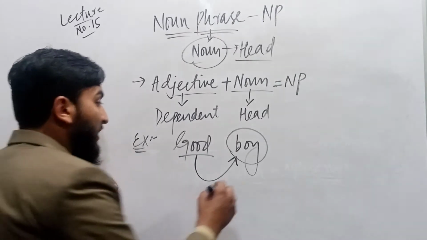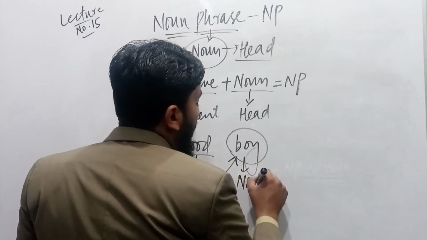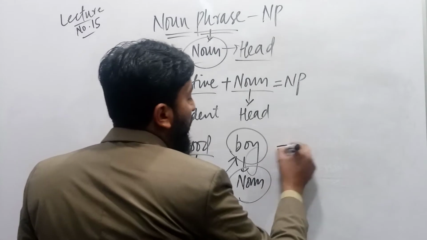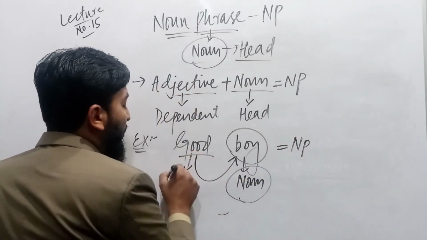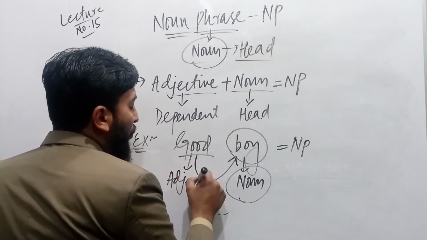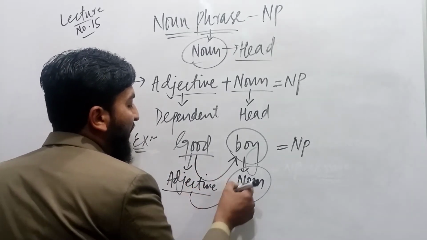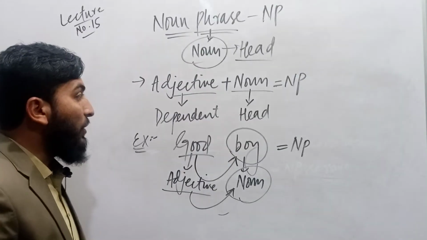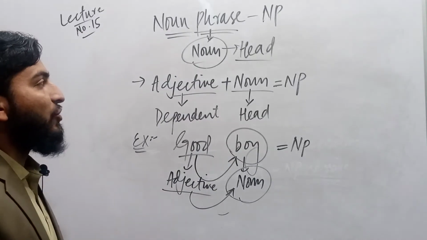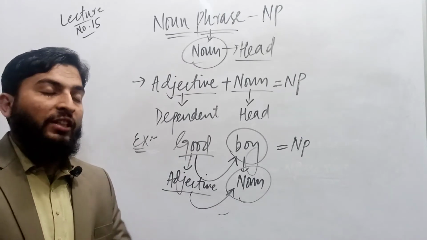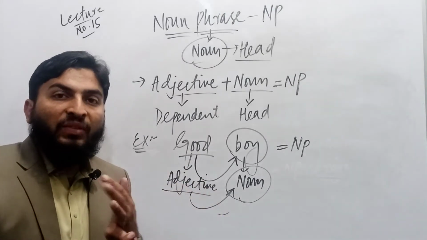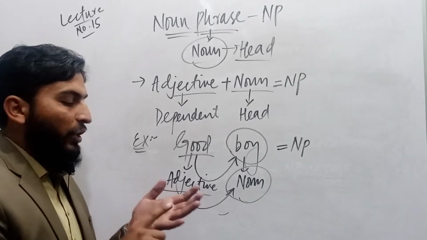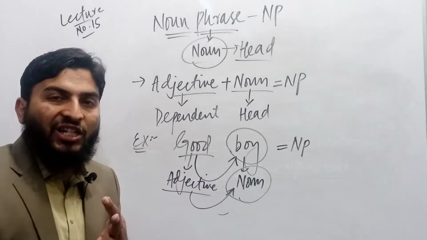The word boy plays the role of head. So noun is head in this phrase, therefore we call it a noun phrase. The adjective good plays the role of dependent because it defines the noun. It has no meaning without boy in a noun phrase. So adjective plus noun is another structure we come to know, where in a noun phrase the noun is head, a word, and there are more than a word. We use article plus noun, we use adjective plus noun.